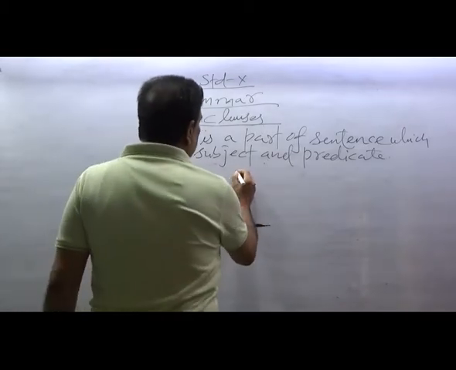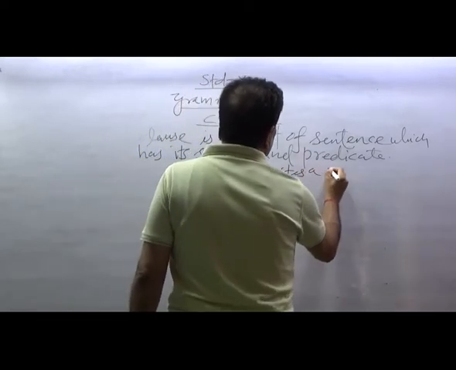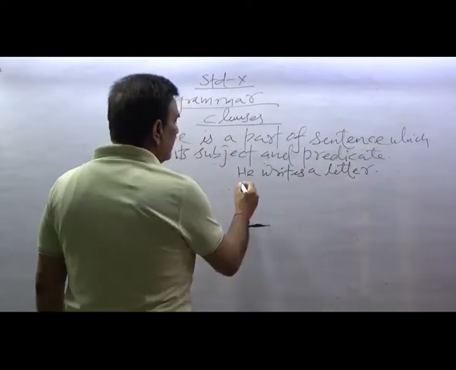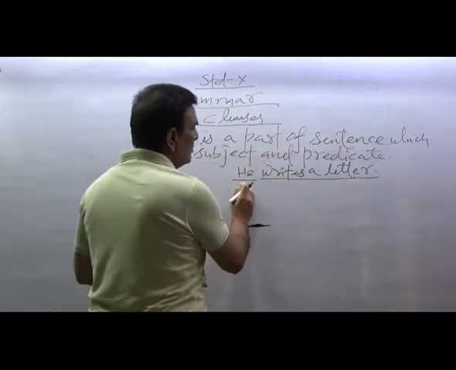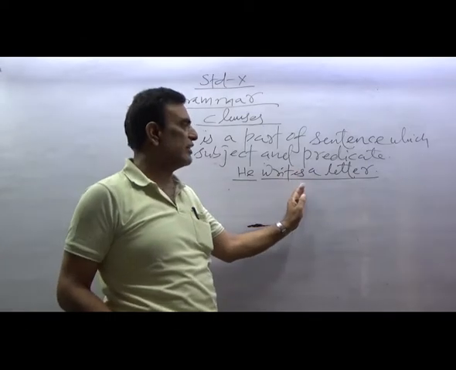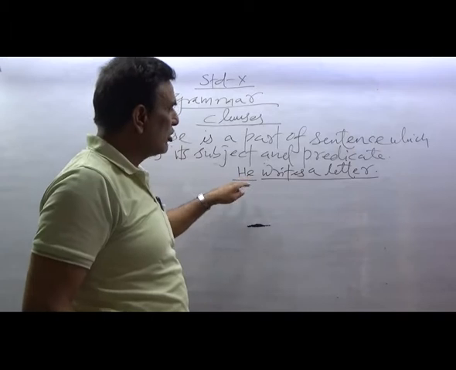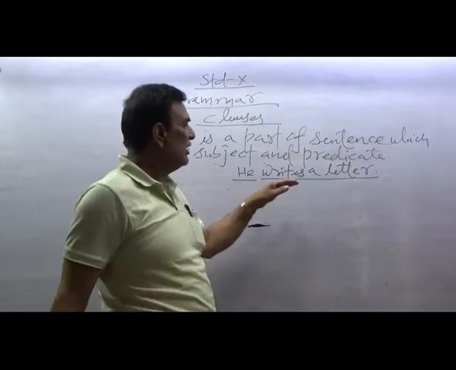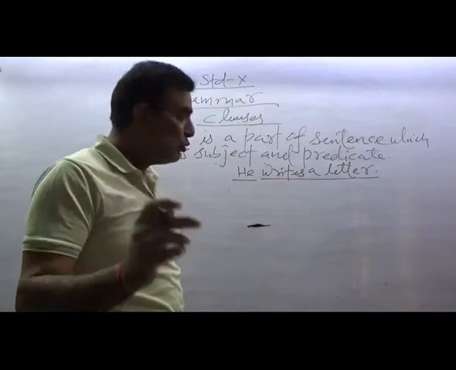For example, here this is the subject, this is the predicate. The subject, and after the subject, all the words in the sentence are called the predicate. So you can say that this is a clause, but it is a complete sentence in itself, because it is a principal clause. Where there are two clauses, you can say